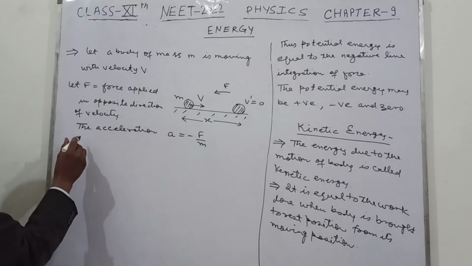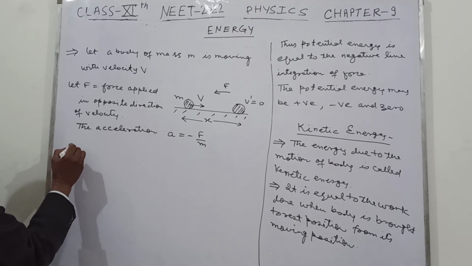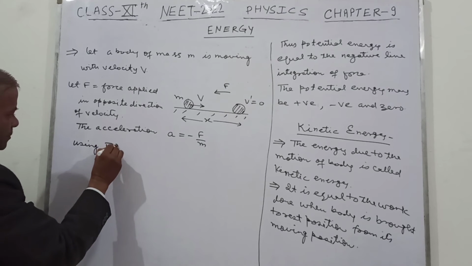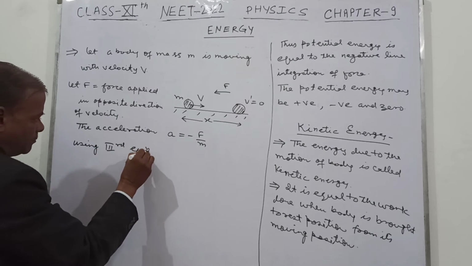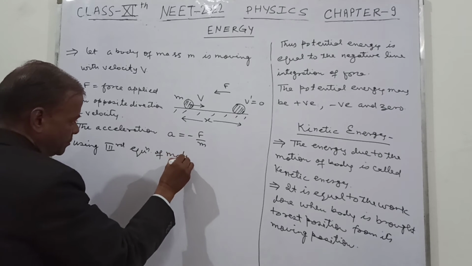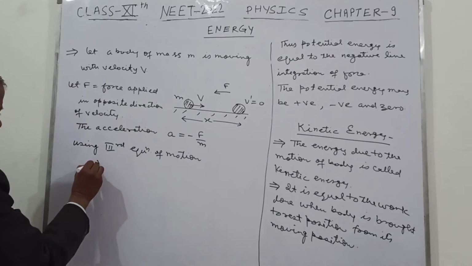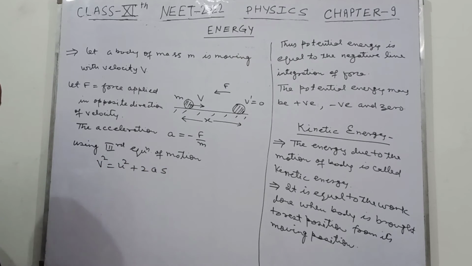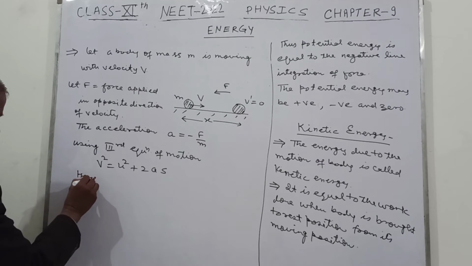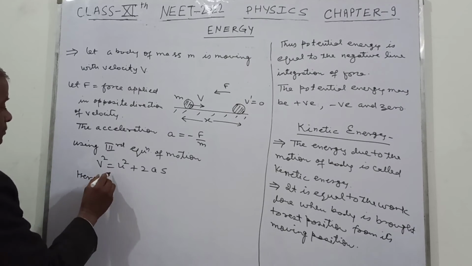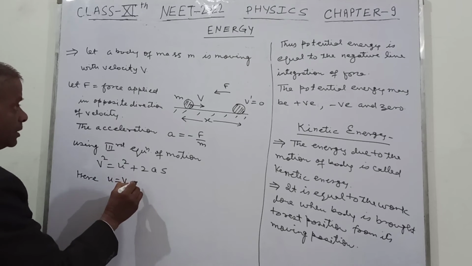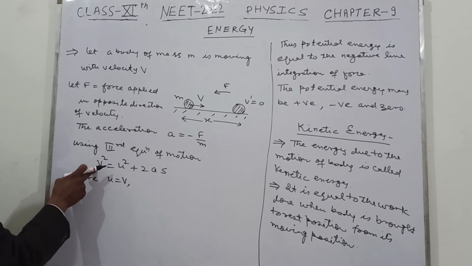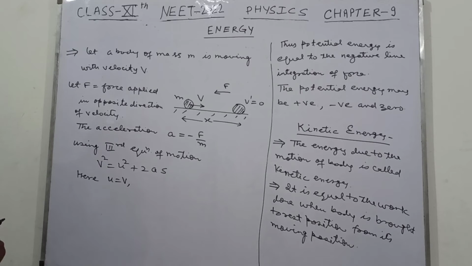So now what do we have? Using the third equation of motion, v square equal to u square plus 2as. Now here this u is equal to v, and the final velocity is zero.